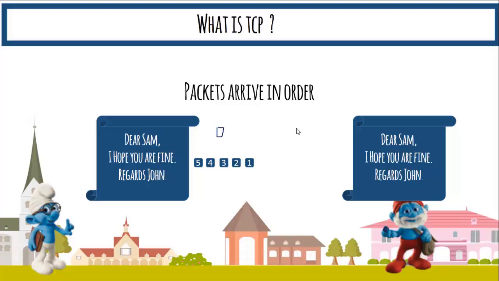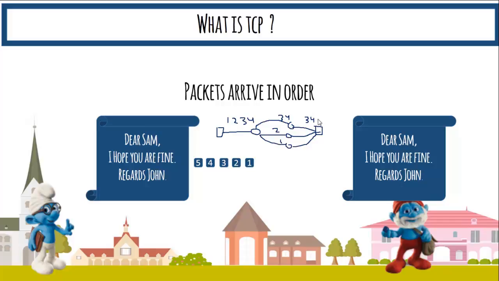Suppose you are sending your data. This is your side and this is your friend's side. In the middle there are various paths to your friend's computer. Suppose you have sent the packets in the order 1, 2, 3, 4. Suppose 3 and 4 go this way and reach first, and then 2 goes this way and 1 goes this way.